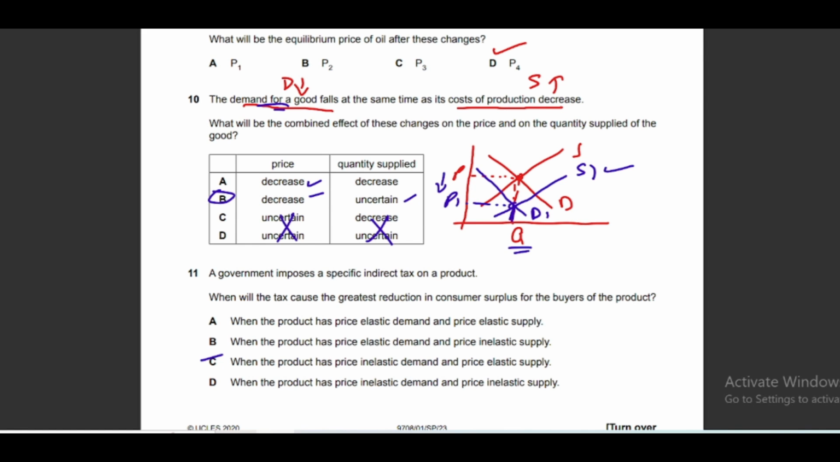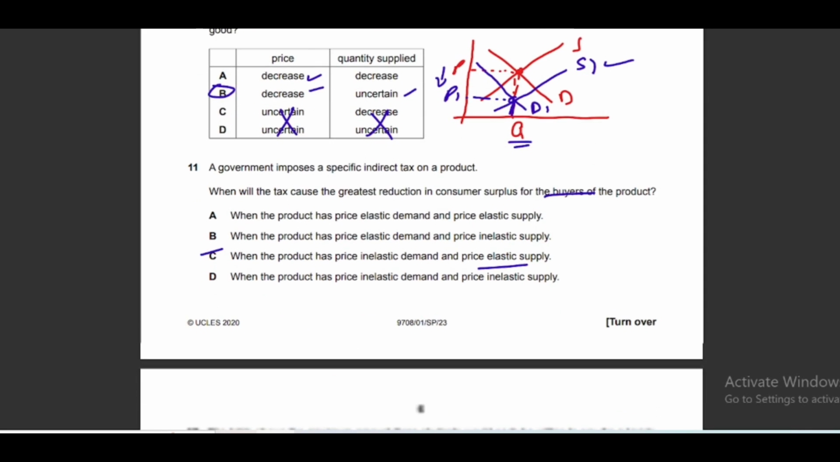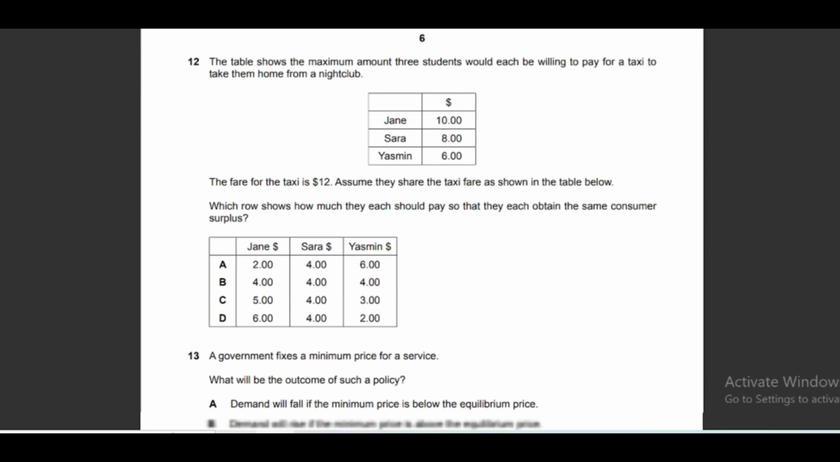Okay, so when demand is inelastic, it means the consumer is forced to purchase the product. He cannot decrease the quantity that much because of the increase in price. When the government imposes an indirect tax, the price increases and still the consumer will have to purchase it. But on the other hand, the supplier is not forced to continue supplying the good. He can decrease the supply because his supply is elastic. So more impact will be on the buyer, that is the consumer, in case of option C. So his consumer surplus will greatly decrease.